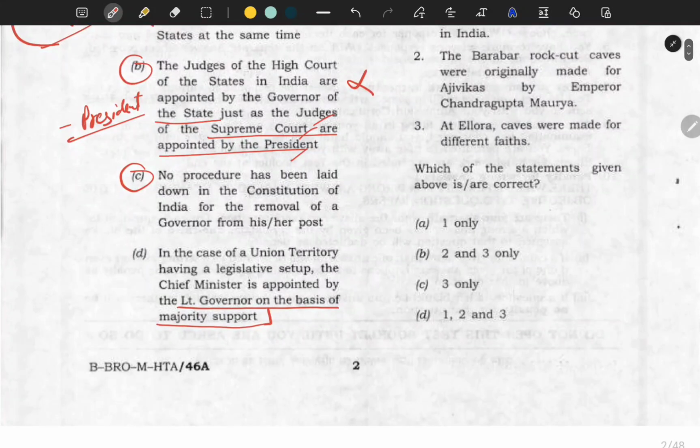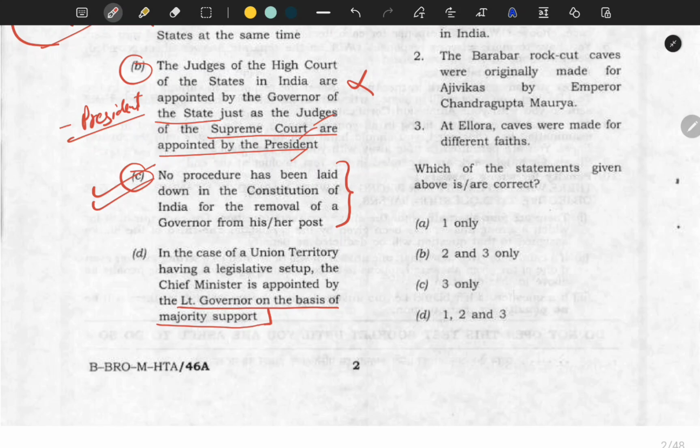The third one, no procedure has been laid down in the Constitution of India for the removal of a governor from his or her post. This is a totally correct statement. In fact, even in the 2024 paper, I think this statement was clearly given. So this is why previous year paper analysis is very important from the examination point of view.